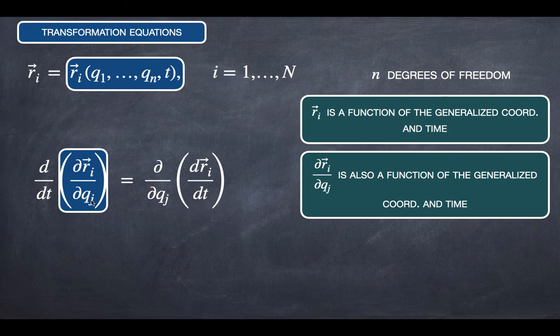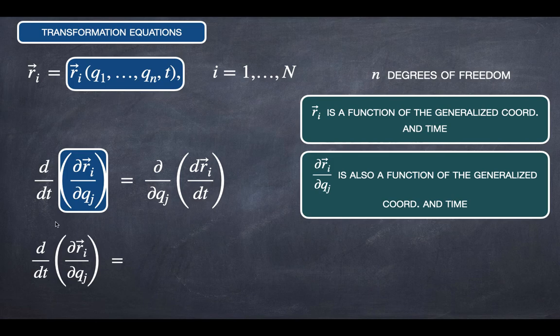Because the partial derivative of Ri with respect to Qj is going to be a function of the same variables, the coordinates and time. You will not have, for instance, generalized velocity here. The partial derivative of that function will be a function of the generalized coordinates and time as well.